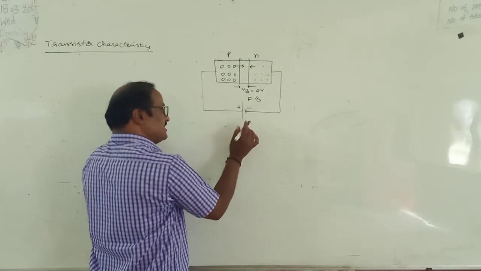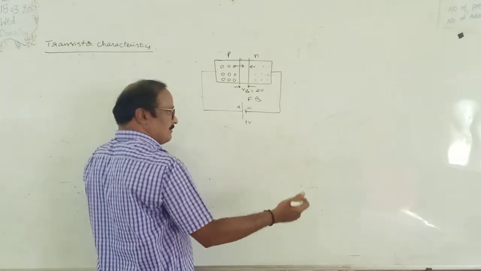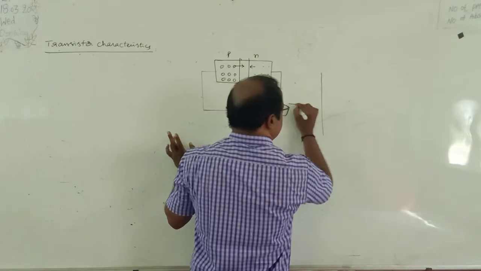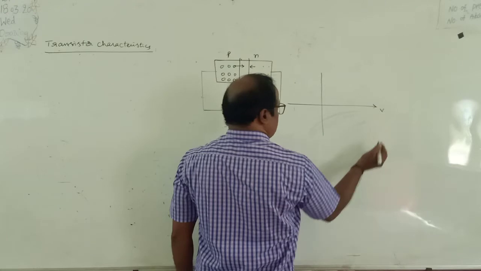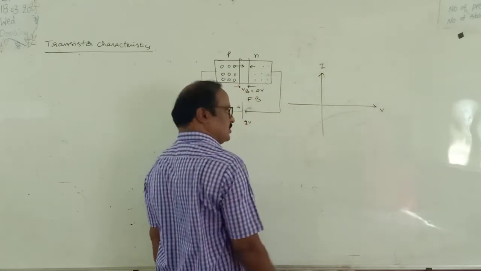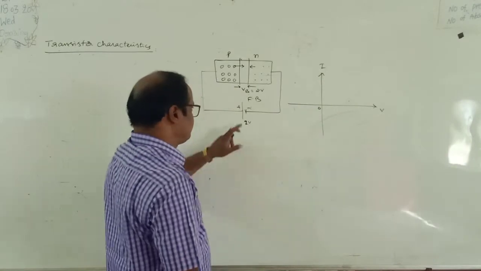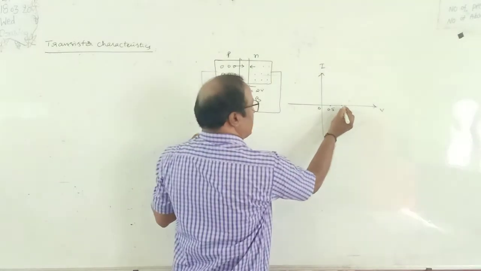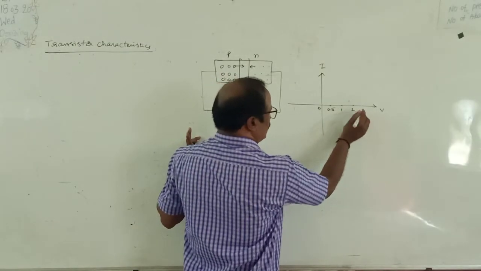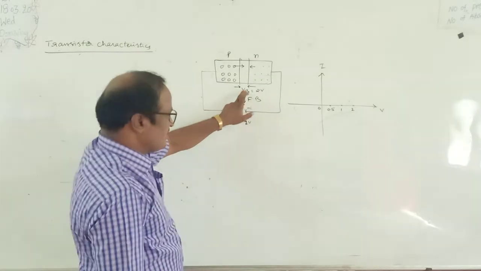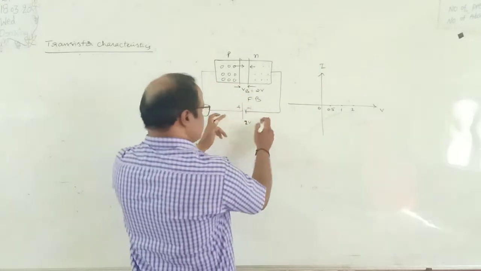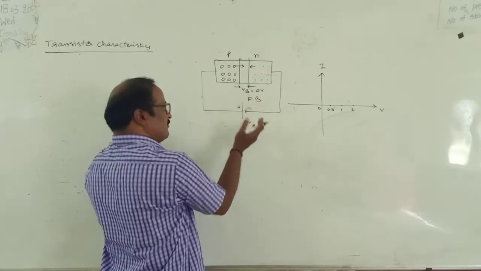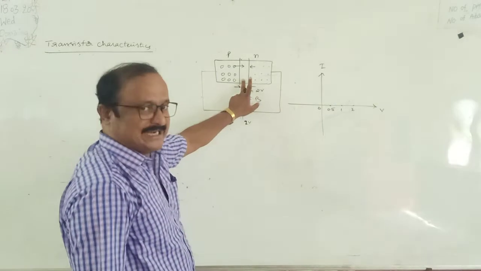As the applied potential increases from 1 volt to 1.2, 1.3, 1.4, 1.5 and so on up to 2 volts, the current does not pass through the PN junction layer. Say this is the applied potential difference and this is the current. If it is 0, there is no current. Suppose 0.5 volt is applied, there is no current through the diode, and at 1 volt there is no current. At 2 volts, the applied voltage equals VB, which is also 2 volts. As we increase it like this, the thickness of the depletion layer goes on decreasing, and when the applied voltage equals the barrier potential, the barrier potential is approximately taken as 0.